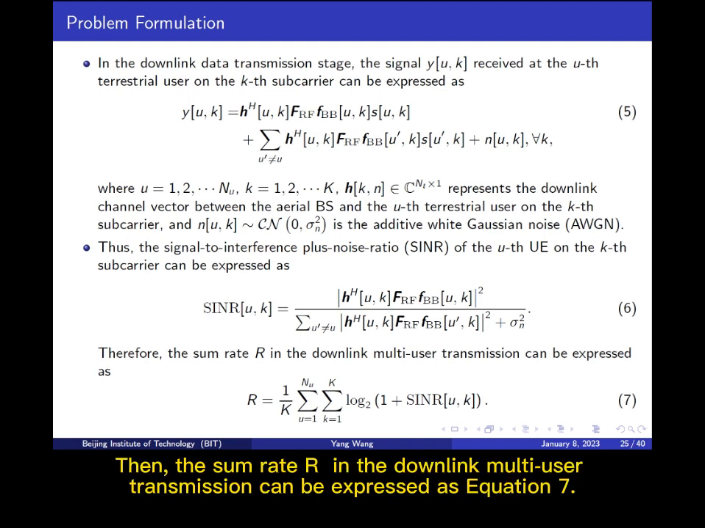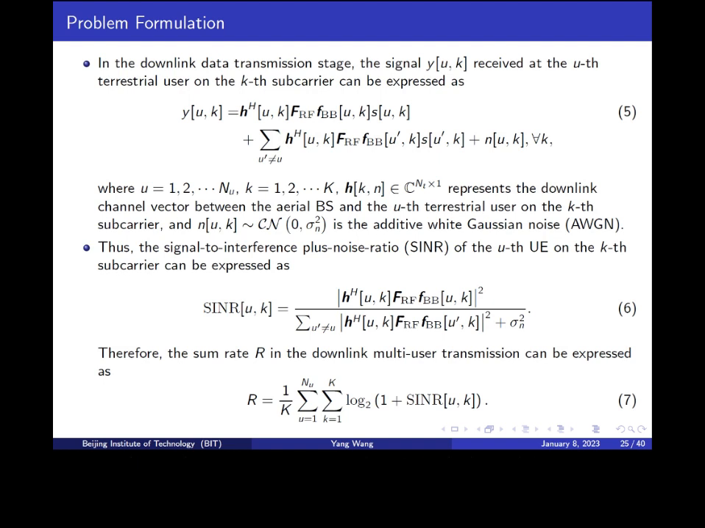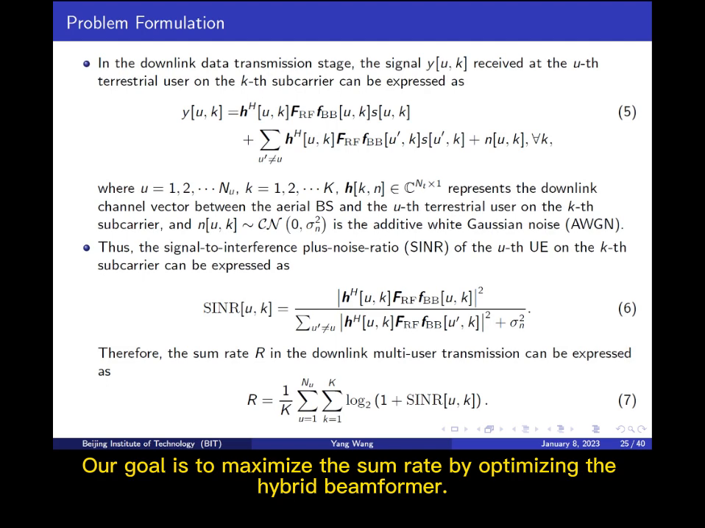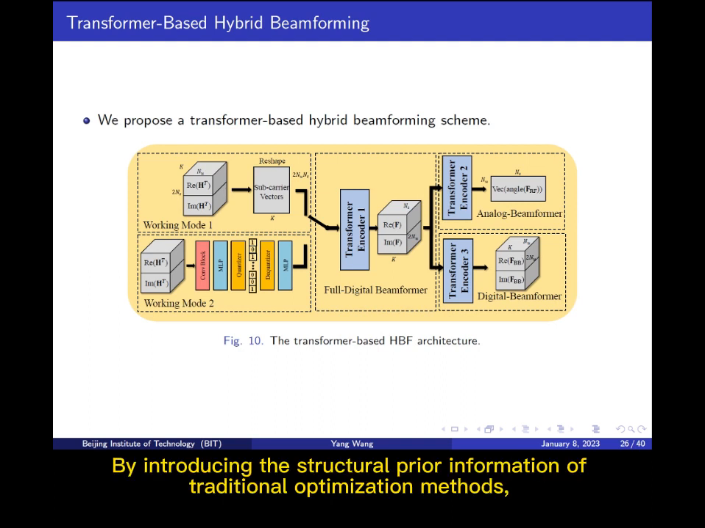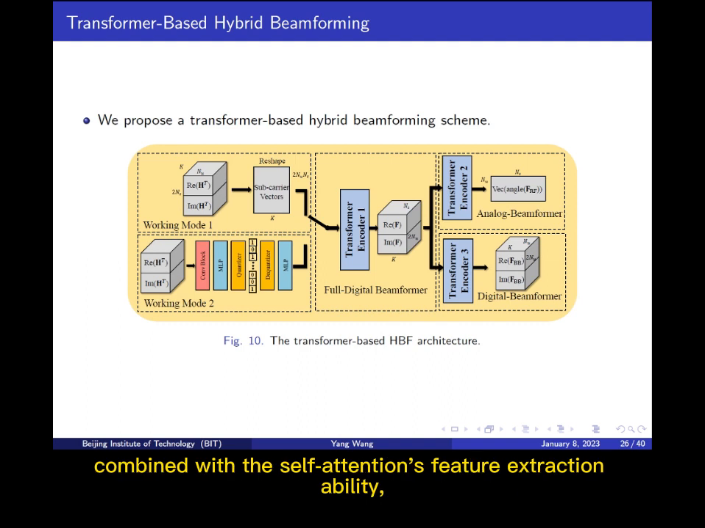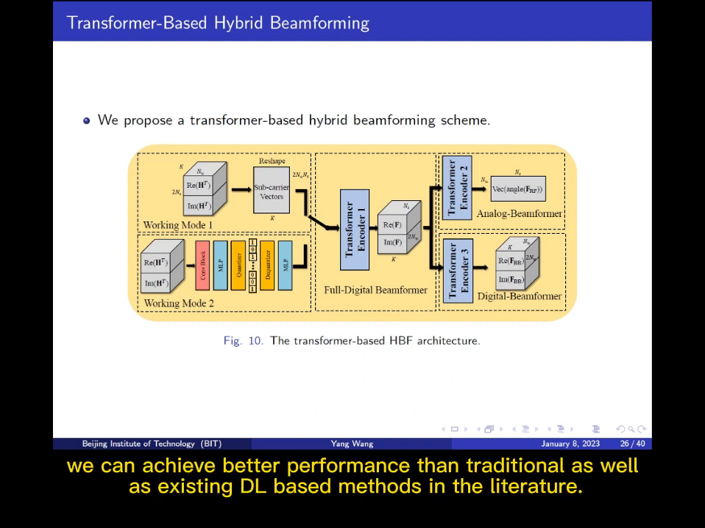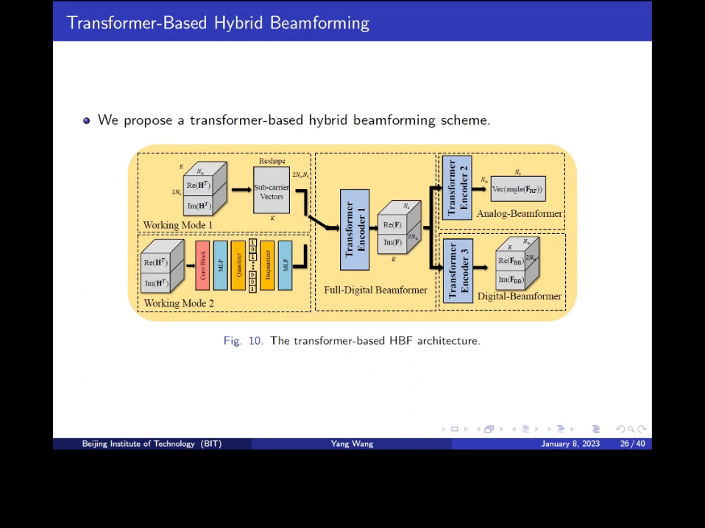Then, the sum rate R in the downlink multi-user transmission can be expressed as equation 7. Our goal is to maximize the sum rate by optimizing the hybrid beamformer. As shown in Figure 10, each transformer encoder implements a part of the HBF optimization. By introducing the structural prior information of traditional optimization methods, combined with the self-attention's feature extraction ability, we can achieve better performance than traditional as well as existing DL-based methods in the literature.